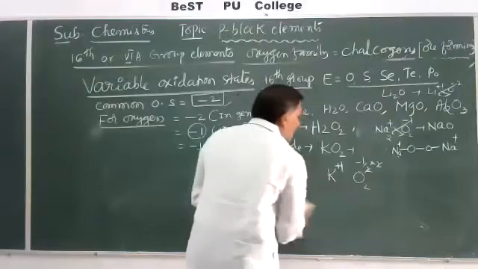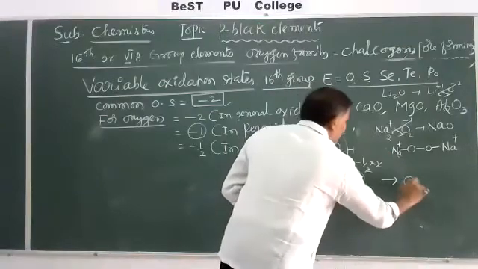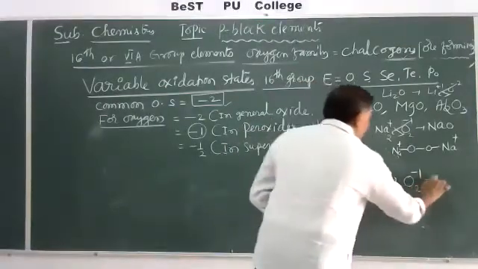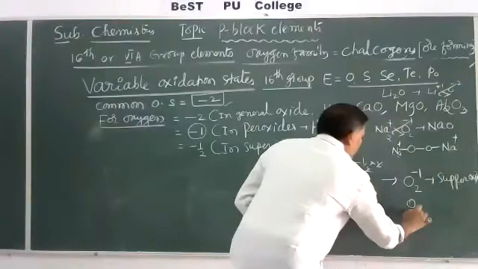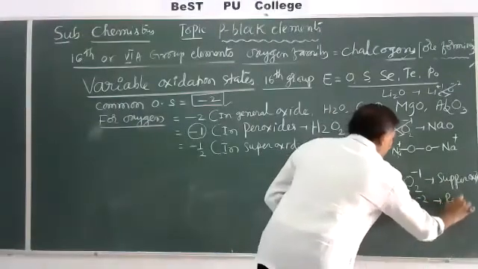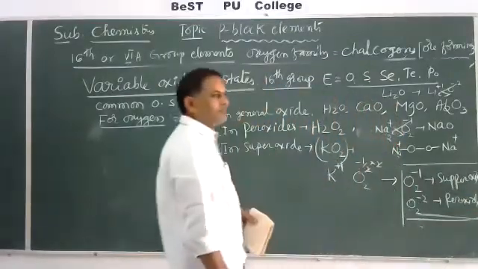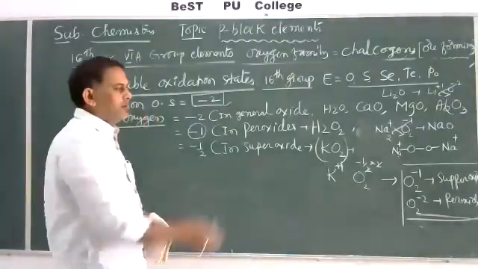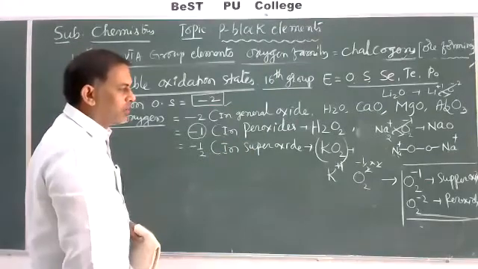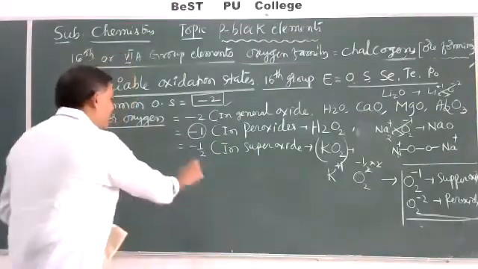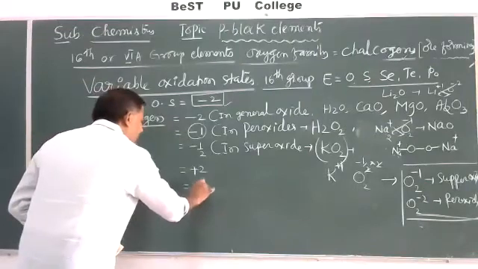So in superoxides, the oxidation state is minus half, like O2 minus 1 is a superoxide, and O2 minus 2 is a peroxide. In chemical bonding, in molecular orbital theory, we know about bond order in superoxides and in peroxides. Oxygen also exhibits +2 and +1 oxidation states.